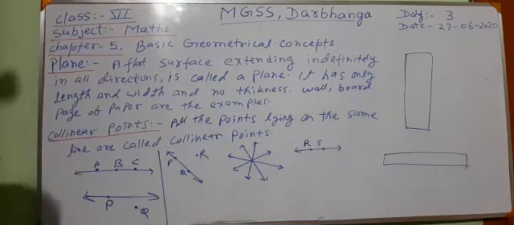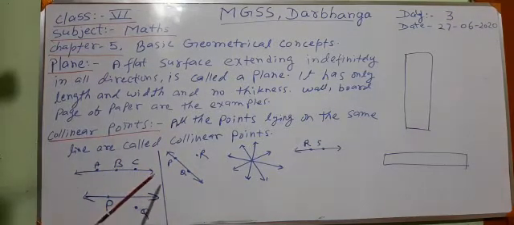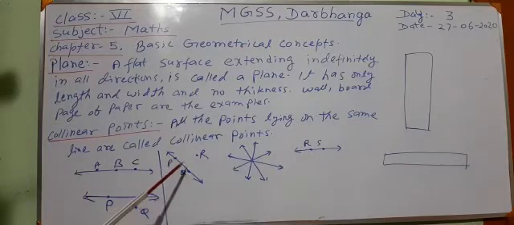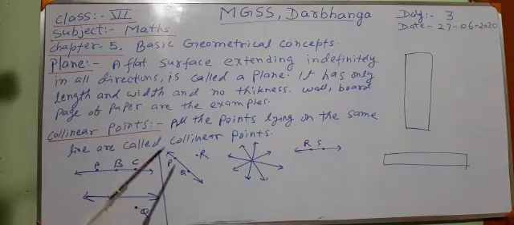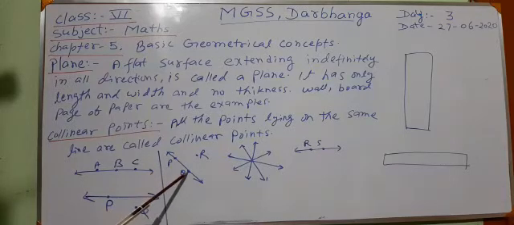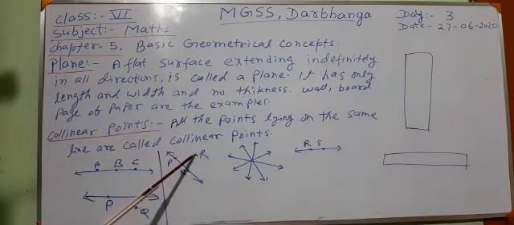Then what shall we say? If I ask you, are points P, Q and R all collinear or not? Then what will be the answer? The answer will be no, because only two points, P and Q, are lying on the line, and the third point R is not on the line. So these three points are not collinear.